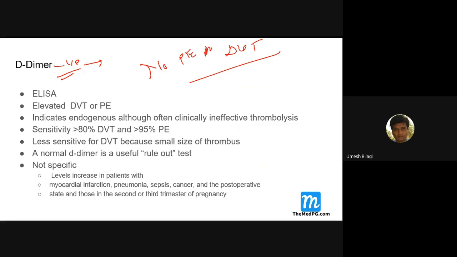If you get a negative D-dimer test, you can rule out these diseases rather than diagnosing them. That's why in a patient who has got a low risk, we do D-dimer, and if it comes negative, forget about it and start thinking of something else. That's the logic of the D-dimer test. It has a negative predictive value rather than diagnosing. It is a ruling out technique.